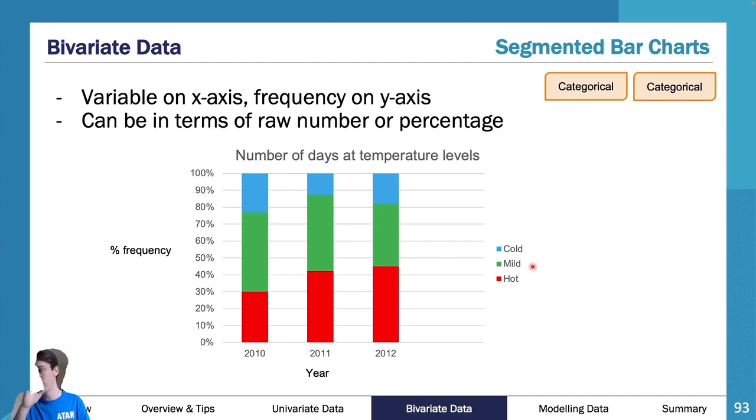Doesn't really matter, the colors sort of match up with it. But nonetheless, the colors need to be the same. So for 2010, 11, and 12, hot needs to be red, and there needs to be a key. Same with mild, needs to be green for each of the three of them. Cold needs to be blue for each of the three of them.